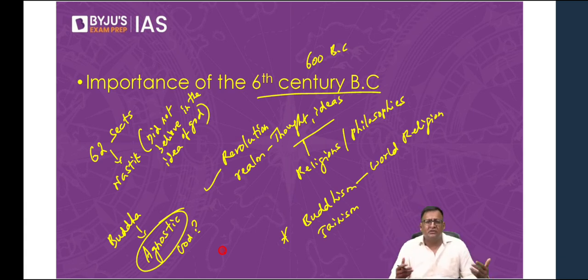Atheism is what? You don't believe in the existence of God. So 62 sects, most of them were atheistic in nature. They did not believe in the existence of God.